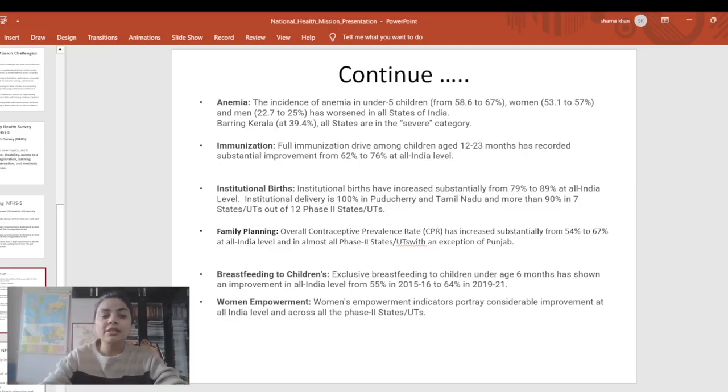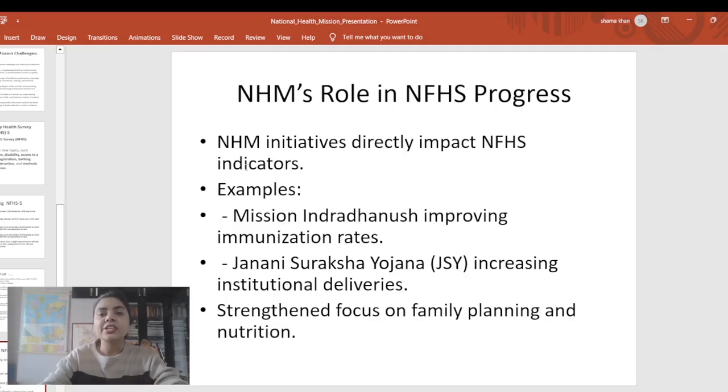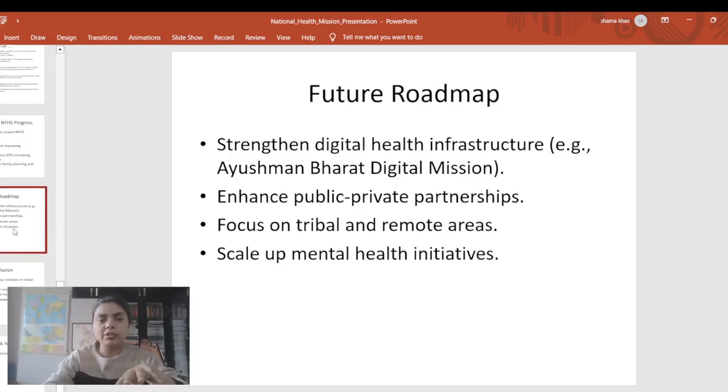So next we are going to see the role of the National Family Health Survey in National Health Mission progress. The National Health initiatives, as I already said, have a certain goal and a certain mission, and the survey just provides the data on whether they have achieved something or not. We can see an example here again. Mission Indradhanush is improving the immunization rate, and that data is collected by the National Family Health Survey. Janani Suraksha Yojana is trying to increase institutional delivery, and the related data is also collected by the National Family Health Survey. So this is how we can see the connection in both.